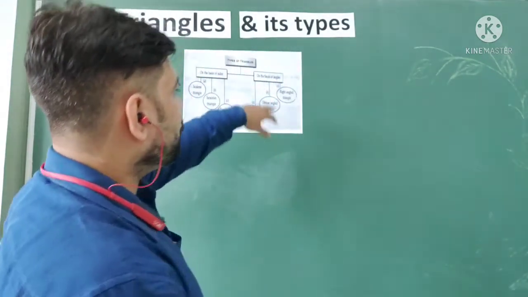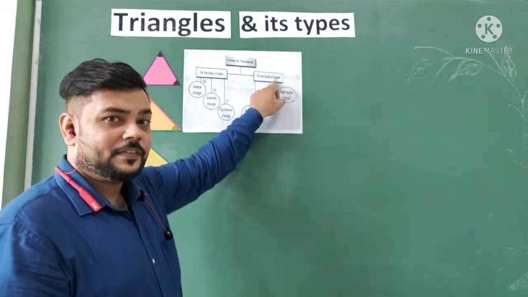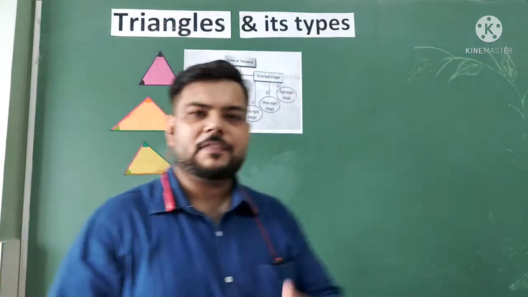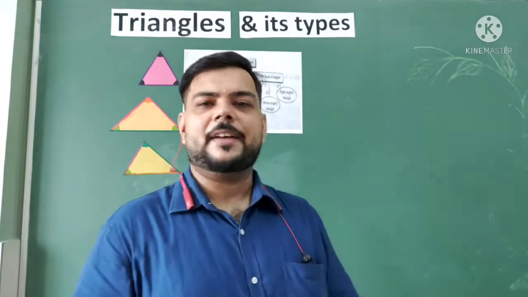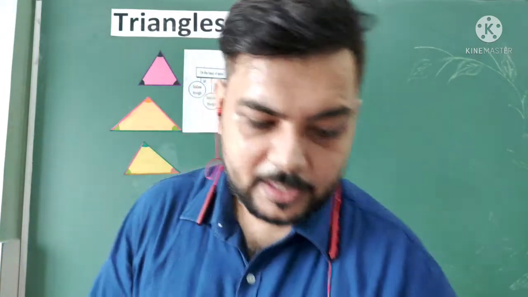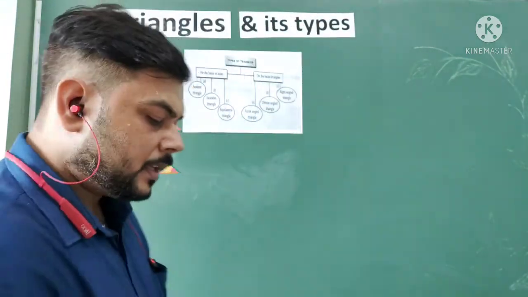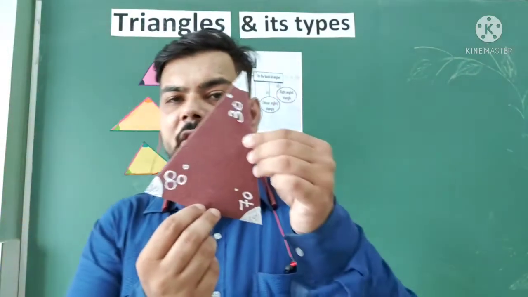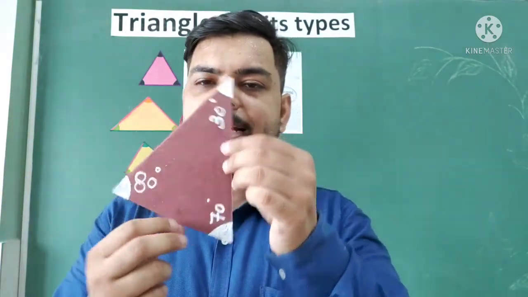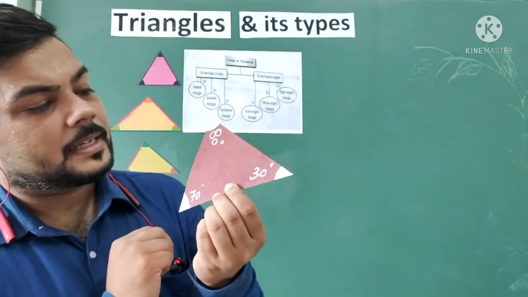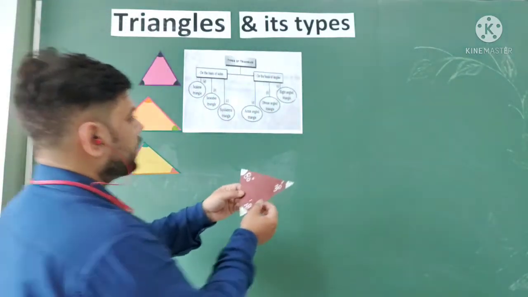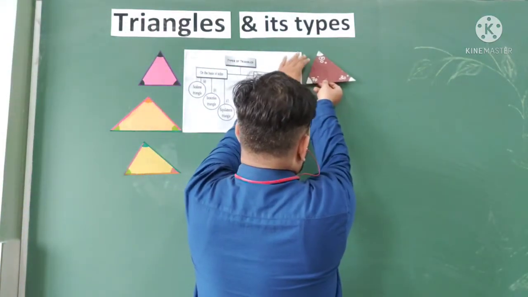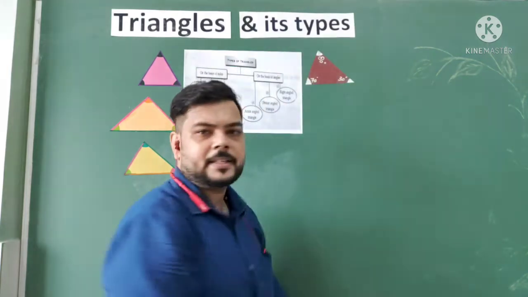In the same series, we have the basis of angles. We have the acute angle triangle, the obtuse angle triangle, and the third one, the right angle triangle. We will start with the acute angle triangle. Now you can see here I made a triangle with 30 degrees, 80 degrees and 70 degrees. So this is the acute angle triangle, means all angles must be acute. This is my first triangle, an acute angled triangle.